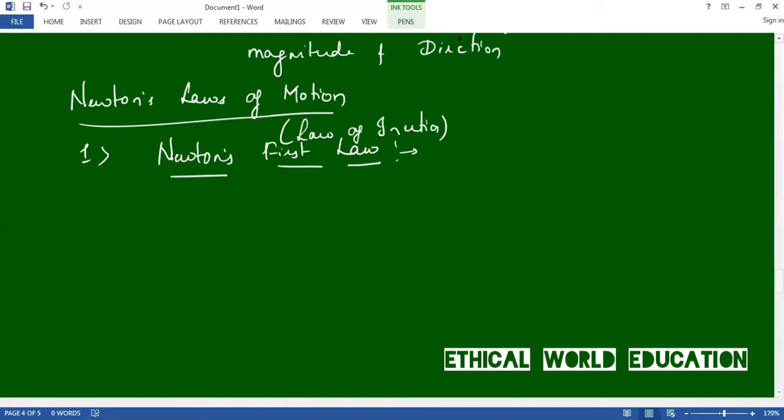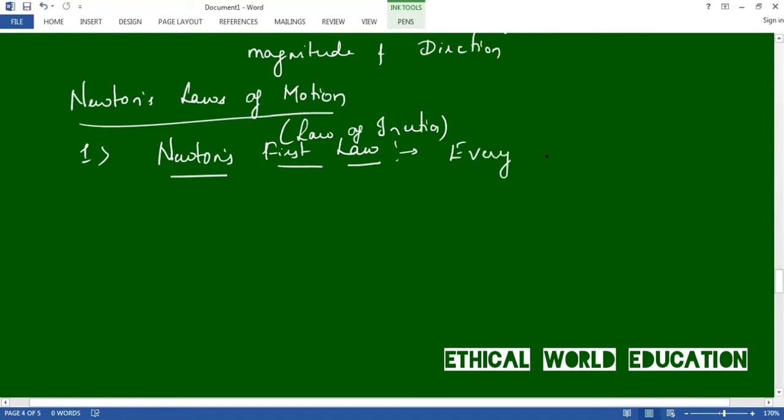One more time: every object continues to be at rest or uniform motion until and unless an external force is applied on it. Let us write the definition.